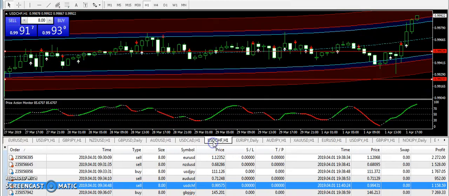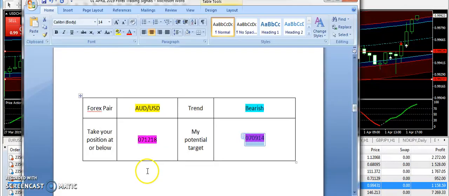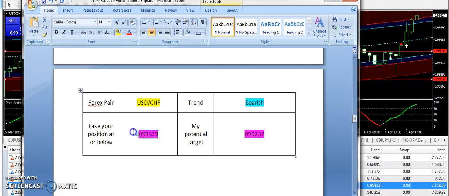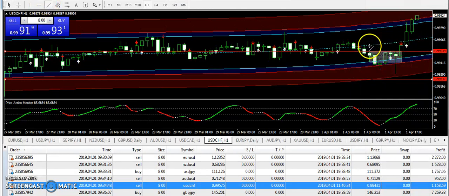Next we're going to talk about USD/CHF. Let me take you towards the signal report. I have supplied the bearish signal from 0.99539 and 0.99237 was the target price. In the first session of the day, you can say that 90% of the signal was hit. The market went down, but in the later session, the market has moved up. So we have done scalping on this pair. We exited early from this pair, and after that you can see the market has moved up. Overall, if you have traded my signal during the London session, then you must have collected the profit.